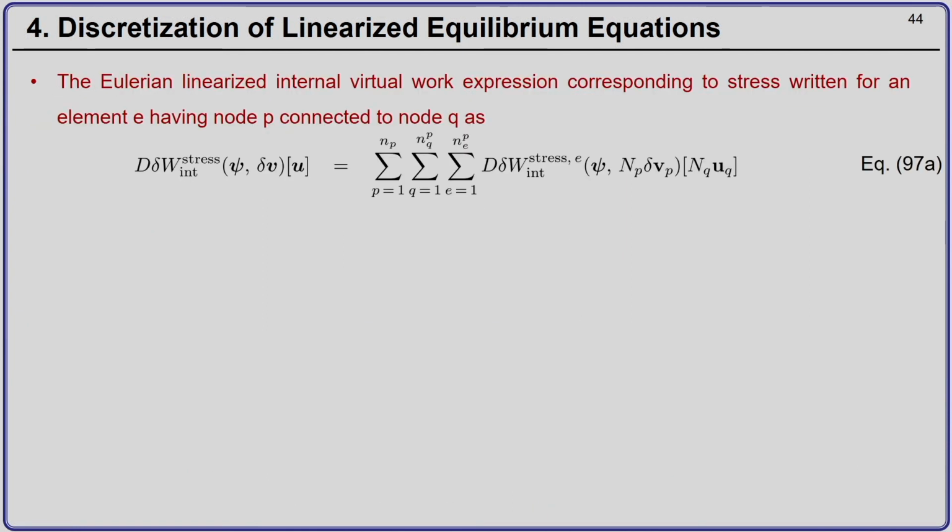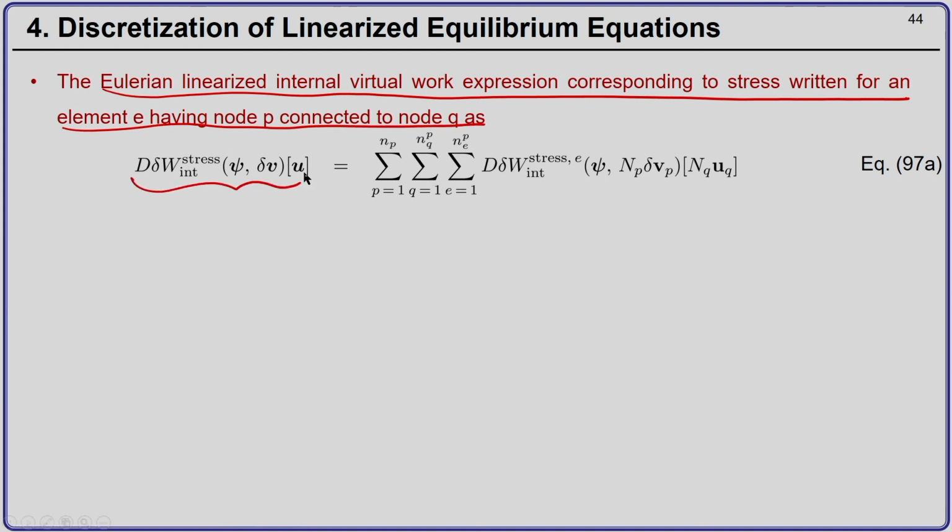The Eulerian linearized internal virtual work expression corresponding to the stress, written for an element E having node P connected to node Q, is given by the following relation.